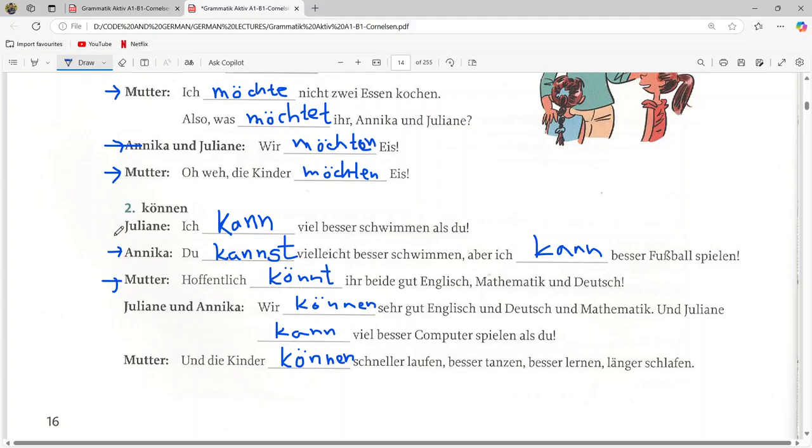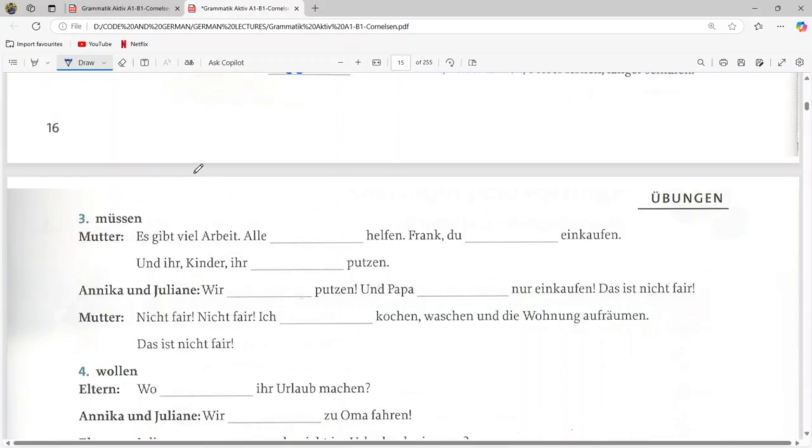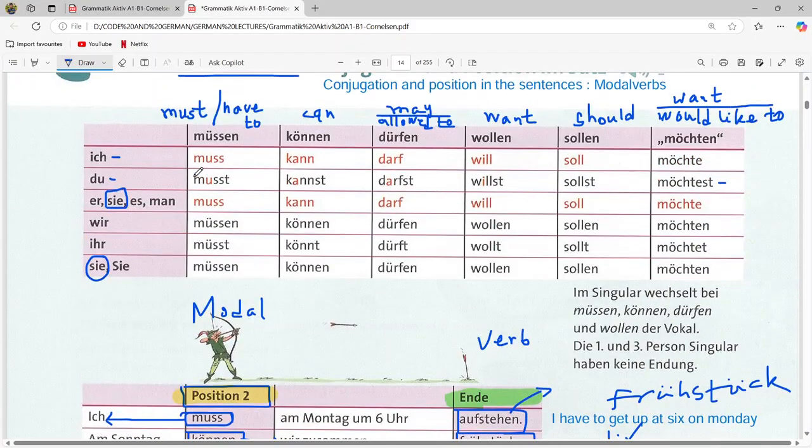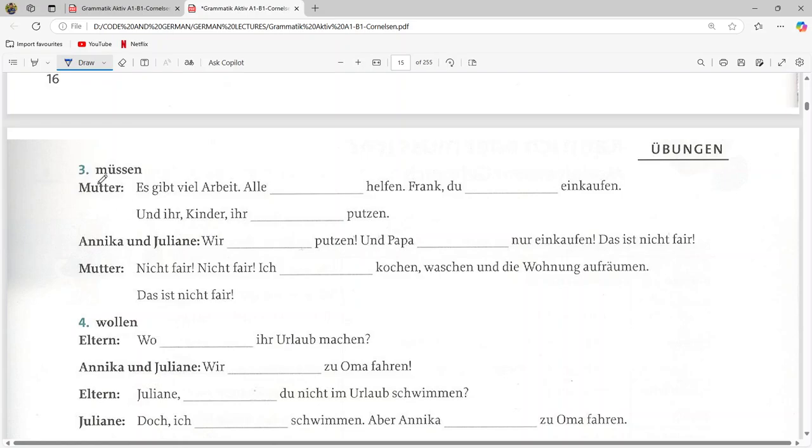Okay, so let us do the next one. Next one is müssen. Müssen is like must or have to. So we look at the table. Ich muss, du musst, er muss, wir müssen, ihr müsst, sie müssen. Okay, so let us solve.